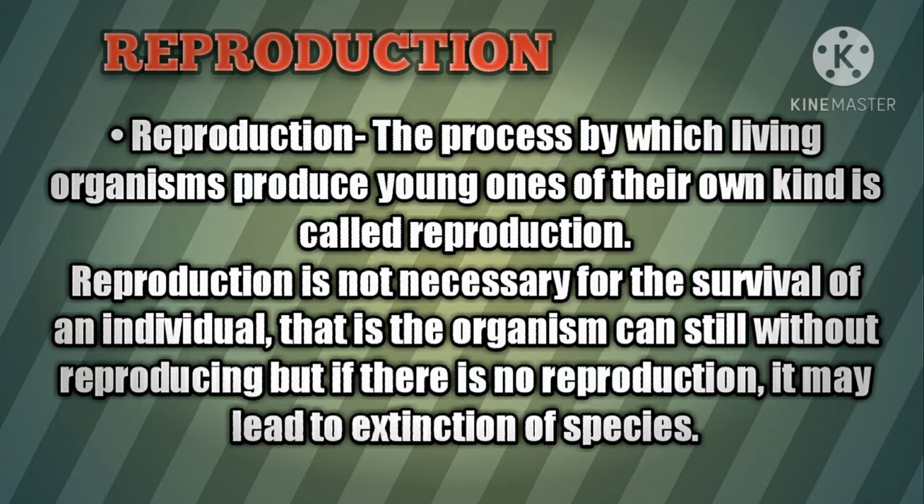Reproduction is not necessary for the survival of the individual, but it is necessary for the organism's species. If reproduction did not happen, then their children and their children's children would not be there. If they do not reproduce, then that species would become extinct. That is why reproduction goes on.